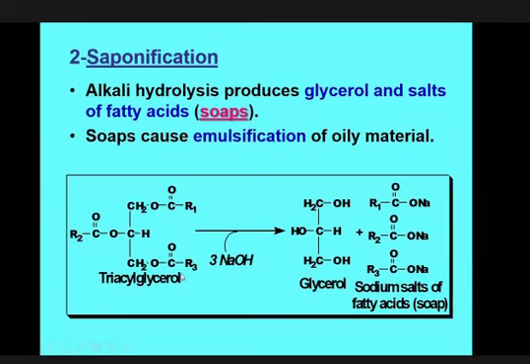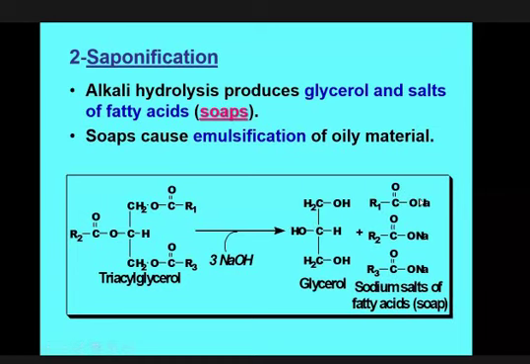But when these fatty acids are produced, the sodium hydroxide reacts again with these 3 fatty acids, and the sodium salt of the fatty acids is produced. So if it is palmitic acid, this is sodium palmitate. If it is stearic acid, then it is sodium stearate. If it is oleic acid, then this is sodium oleate. So these are the salts of the fatty acid, with different names based on the fatty acid present.